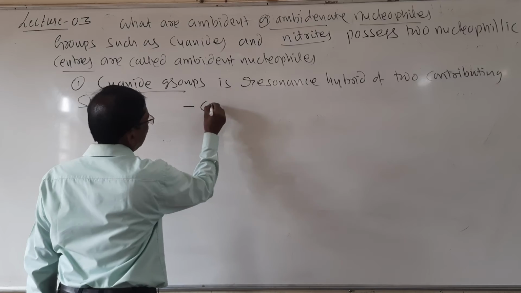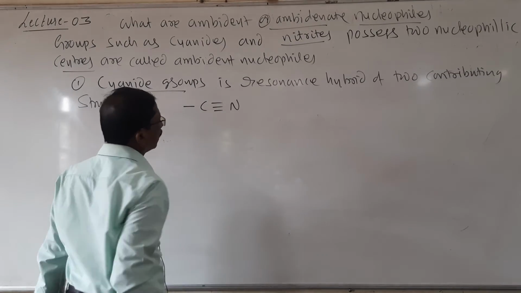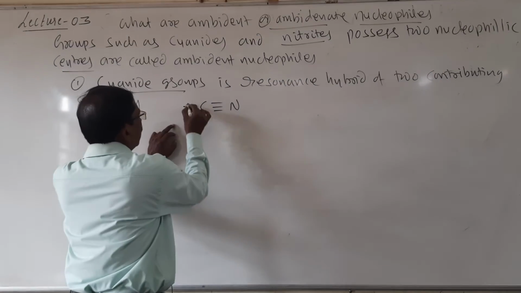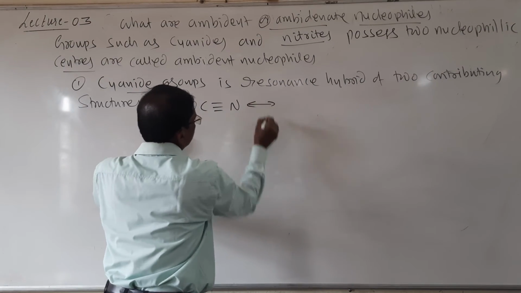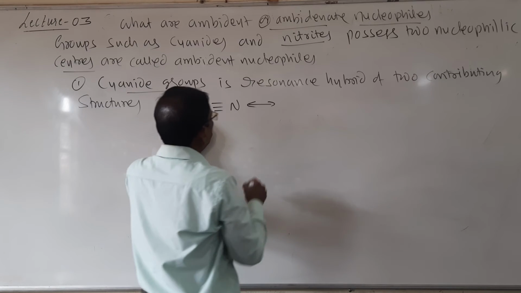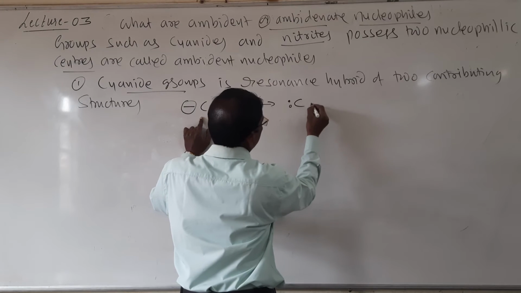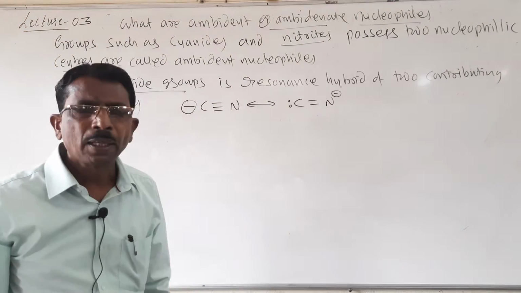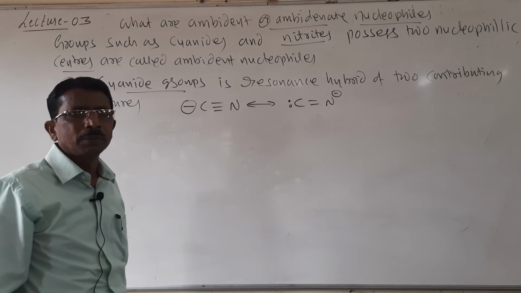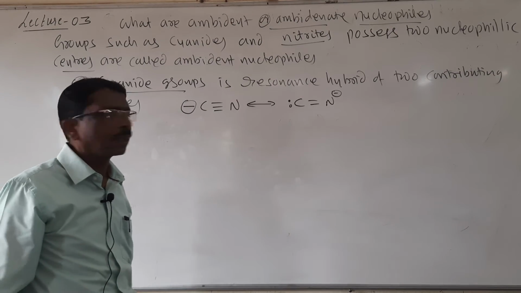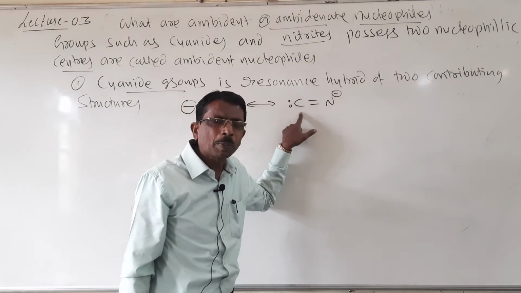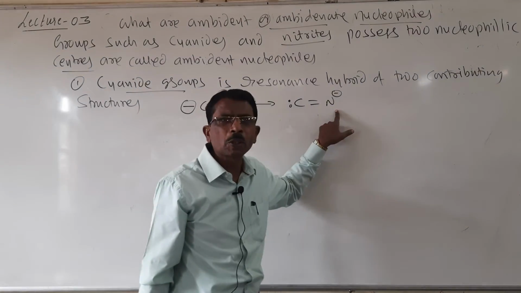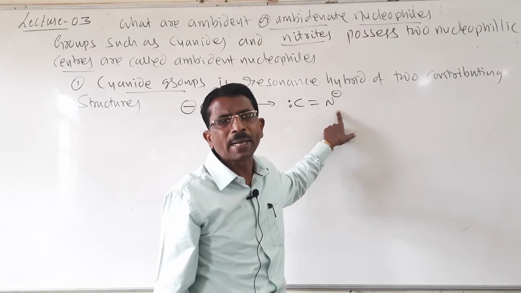So look here, C triple bond N. Students, this is the cyanide group. Then it undergoes a resonating structure like this. So this is the resonance structure. And if the linkage takes place through the carbon atom, then it forms cyanide, and if the linkage takes place through nitrogen, it forms isocyanide.